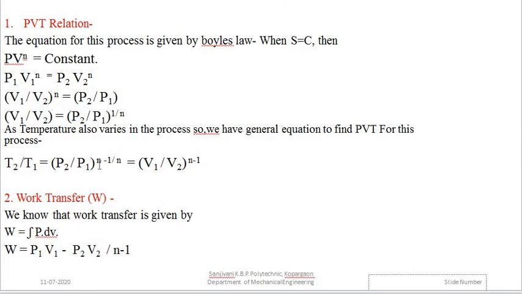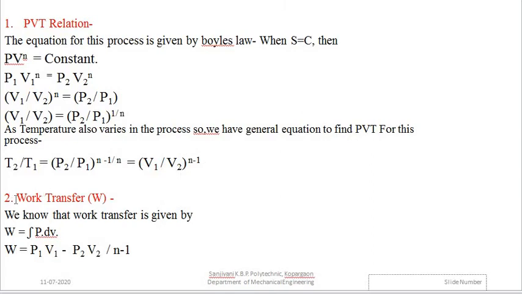So we are replacing that with n minus 1 upon n. So we are going to put the appropriate value of n for that particular process. That is equal to V1 upon V2 to the power n minus 1. So this equation we can use for that particular polytropic process. That polytropic process may be any process. If you know the value of n, we can use these formulas to calculate the different parameters.